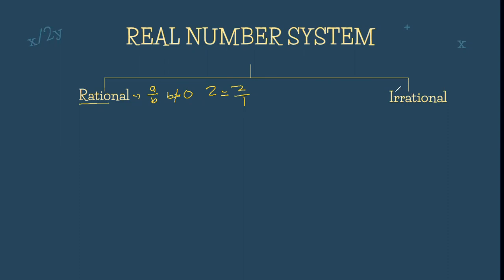So kapag sinabi naman po natin irrational number, ito po yung mga numbers na hindi natin kayang isulat in A over B format. So for example po nito, ang pi. Opo, ang pi wherein ang equivalent niya po is 3.1416 and so on and so forth. Bakit po siya naging irrational? Dahil kapag tinransform po natin ito into fraction, wala po siyang equivalent fraction.